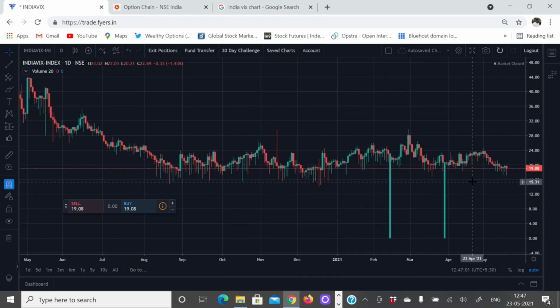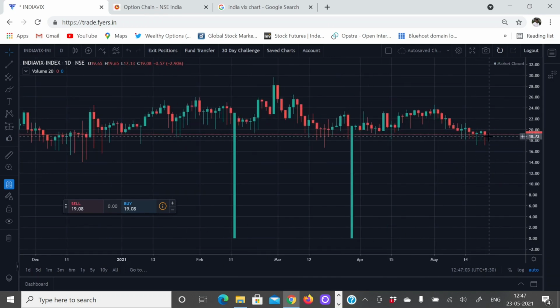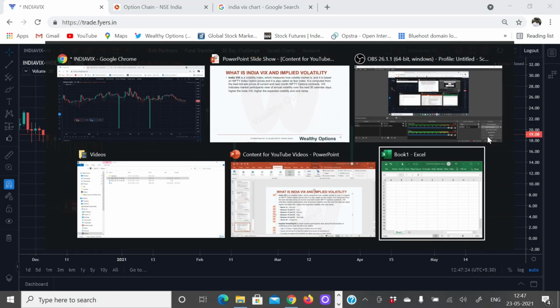What does it mean? Currently at this stage the India VIX is at 19, which means market participants expect that in the next 30 days Nifty can trade between plus 19% and minus 19% from the current date. So let's do some small maths.